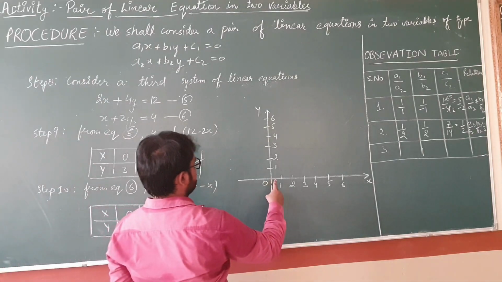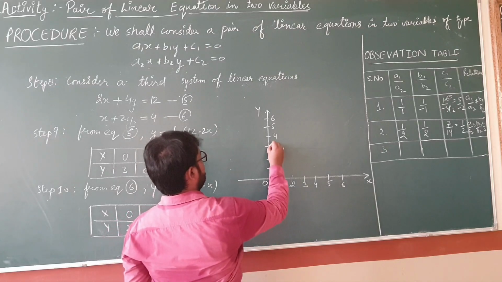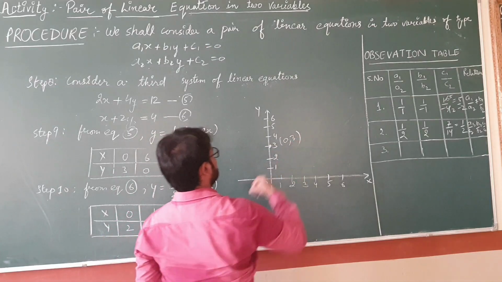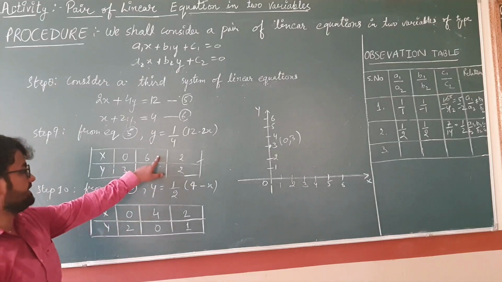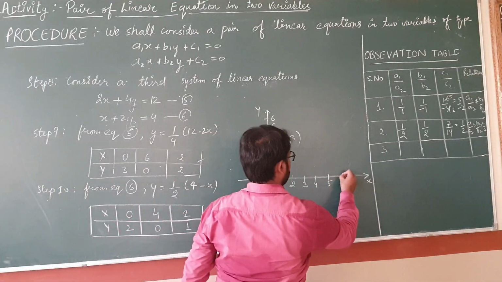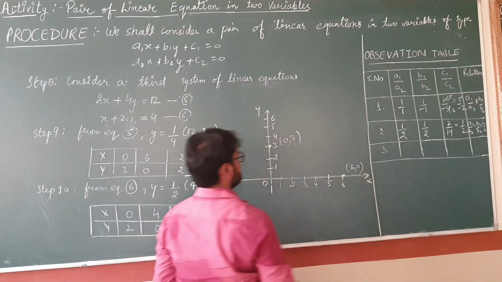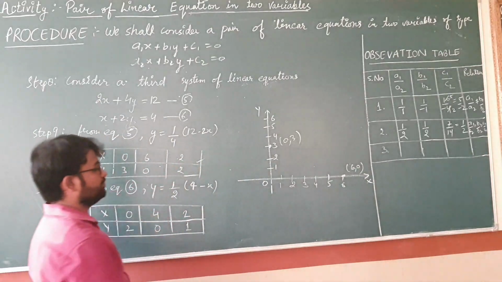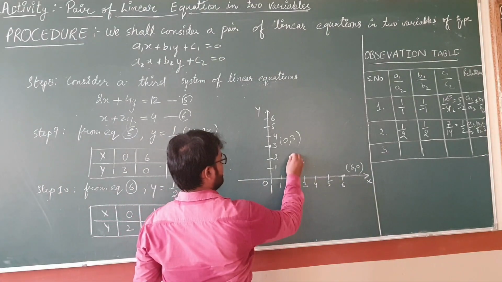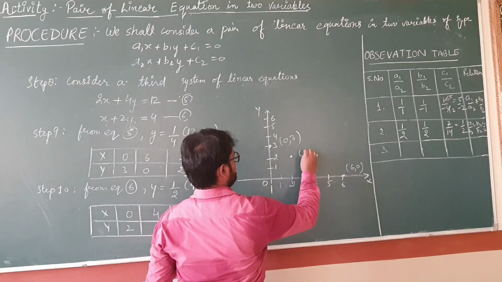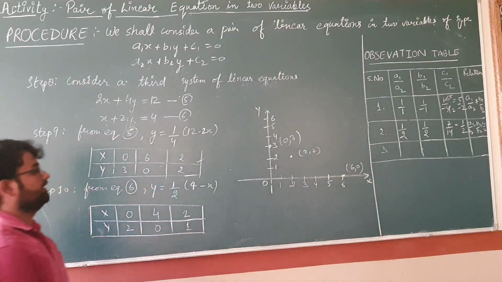It means your x is 0 and your y is 3. So here is your point 0, 3. X is 6 and y is 0. So here is your point 6, 0. And the third point is 2, 2. It means your x is 2 and your y is also 2. So this is your third point.